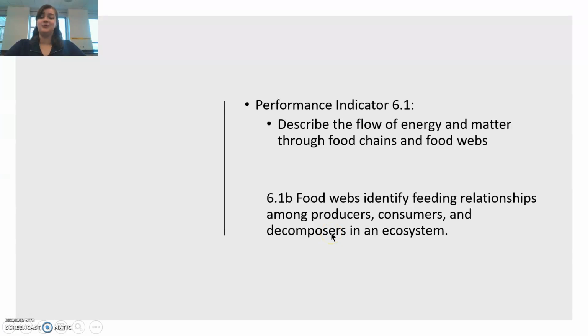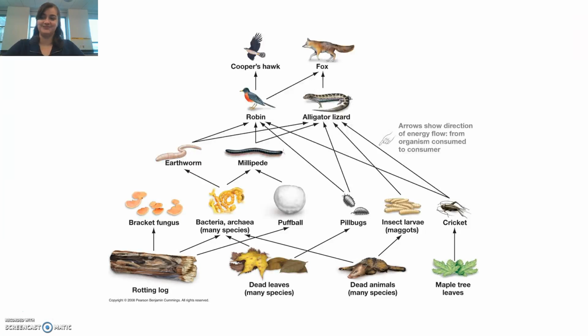Hello, and today I will be talking about the flow of energy and matter through food chains and food webs. Specifically, that food webs identify feeding relationships among producers, consumers, and decomposers in an ecosystem. Here, we have a food web showing the flow of energy between different forest animals and insects. Arrows show the direction of energy flow from organism consumed to consumer.